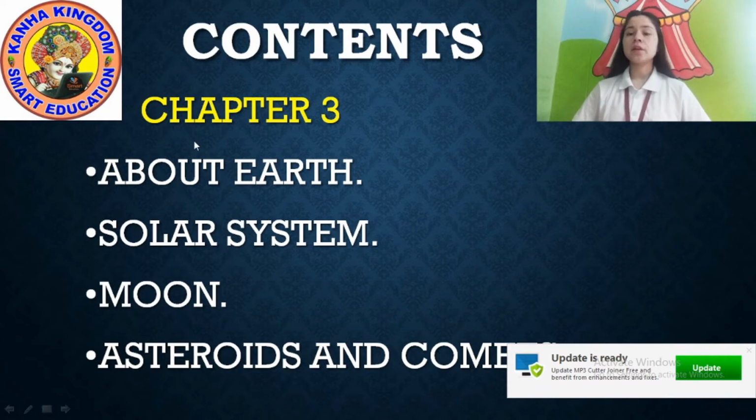These are the asteroids and comets. So today we are going to study asteroids and comets also. Okay, so clear, today's contents are the Earth, the solar system, the moon, and asteroids and comets. Be concentrated, listen carefully. I'll teach you slowly, one by one.